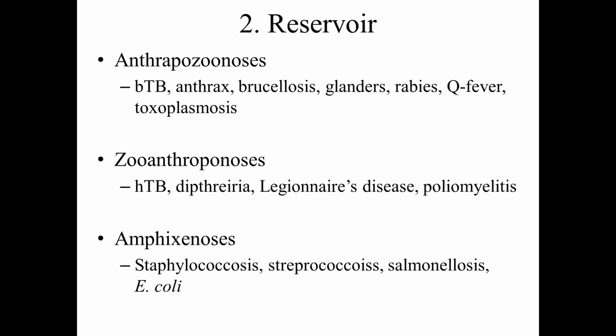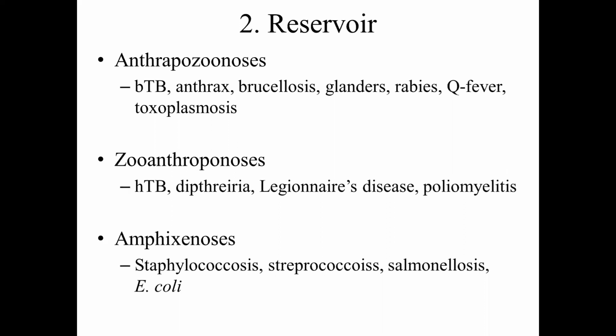Toxoplasmosis, same thing. This is how the infection is invariably maintained by one or the other animal in nature. Whenever human beings come in contact with such infected animals, or indirectly through fomites or vectors, they get the infection. Such infections we call anthropozoonosis. The second one, where the direction is reverse, is zooanthroponosis.